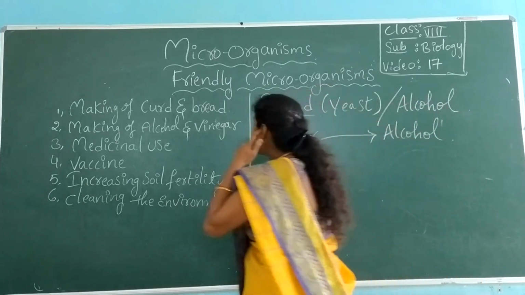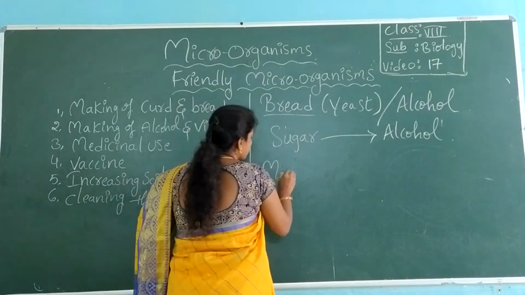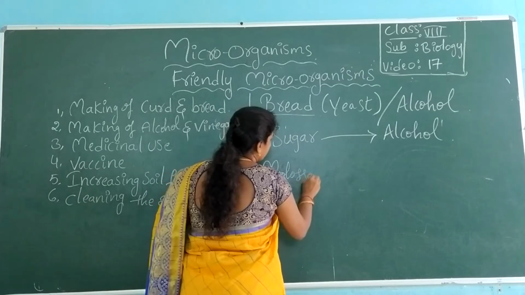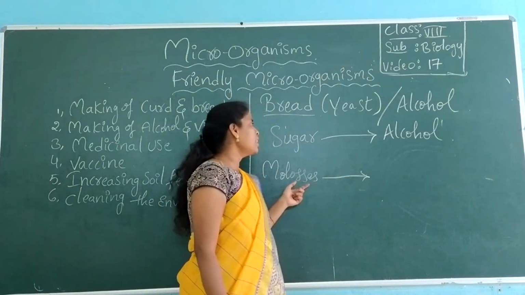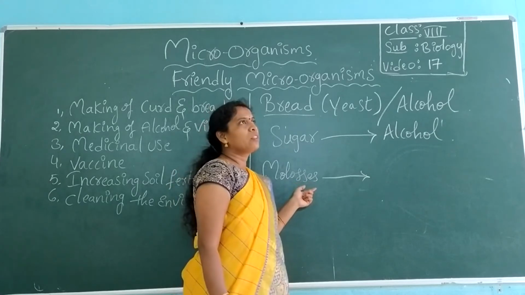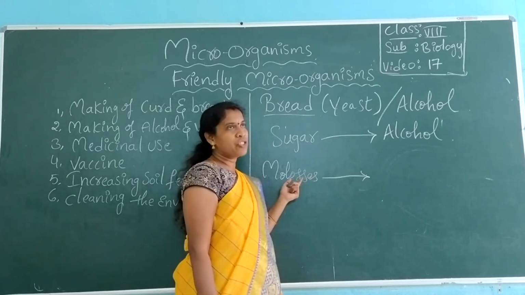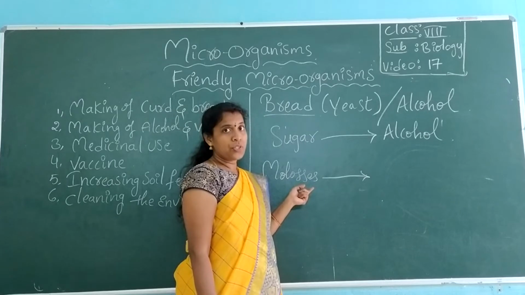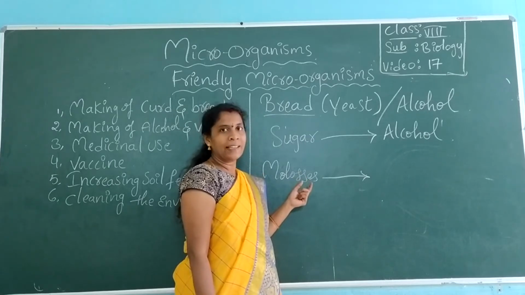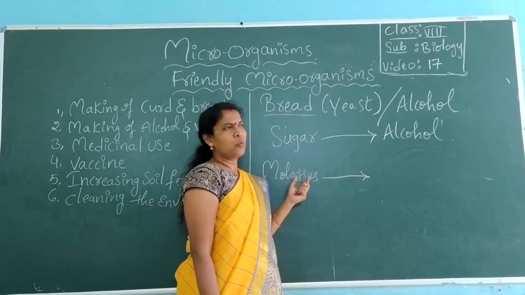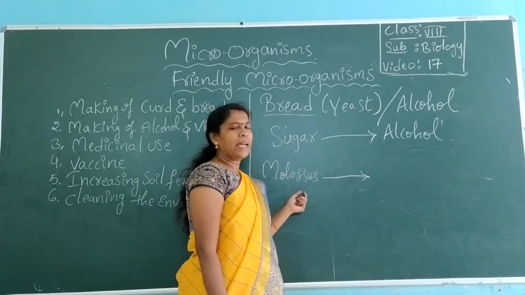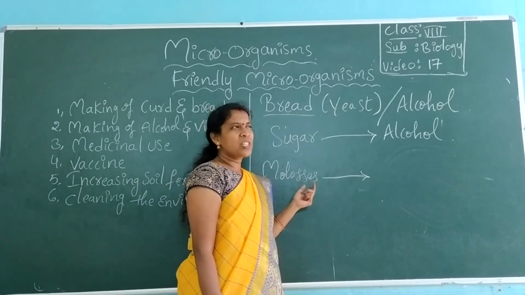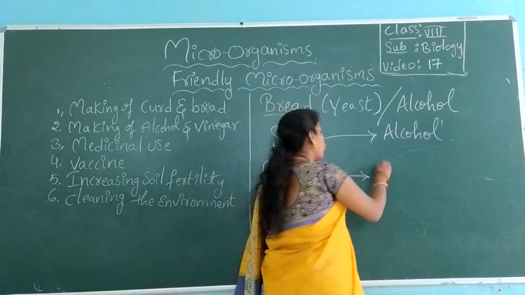Even molasses: molasses is generally from a sugar industry where sugar is produced. After making the jaggery, the remaining leftover dark material is known as molasses. From that molasses also they get alcohol, which is of cheap quality, known as ethyl alcohol.